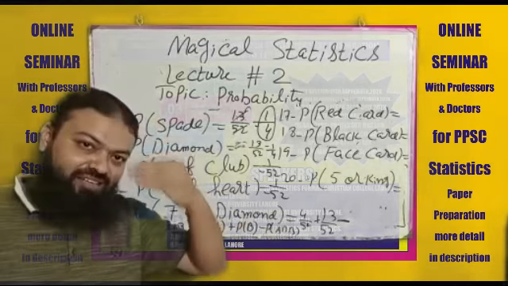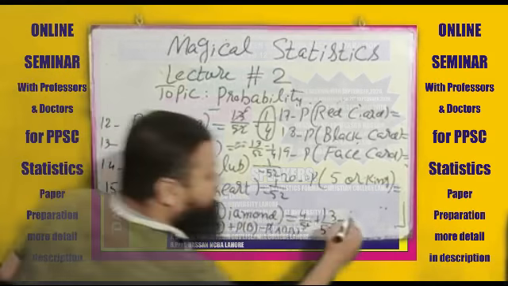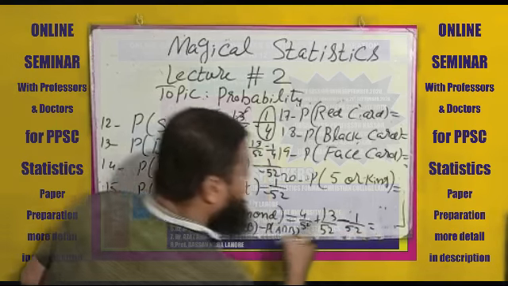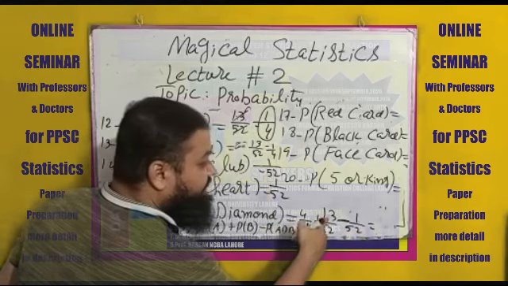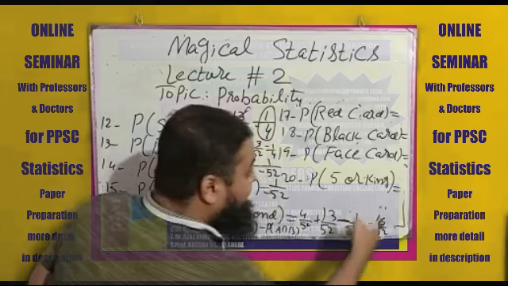There are 52 total cards, and out of them 1 is the diamond. That will be 1 by 52. The total answer is 4 plus 13 is 17. 17 minus 1 is 16 by 52. You will have to cancel them and make the lowest term.